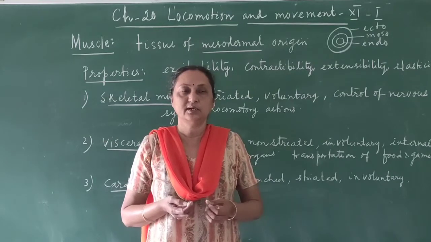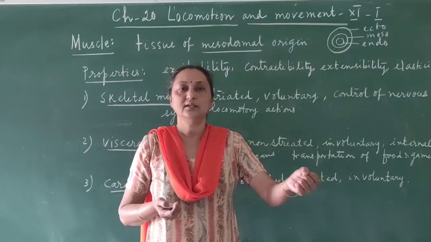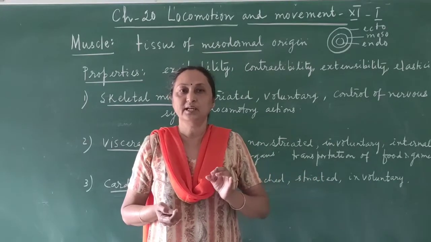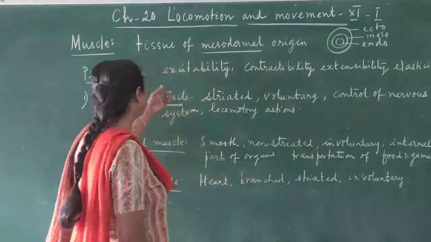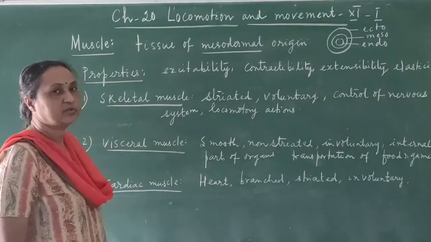For example, suppose you take one rubber band. When you are pulling the rubber band, it is not breaking. Why? Because it has the property of elasticity. So these are all the properties of muscles. Okay. Now, how many types of muscles are there in the human body?